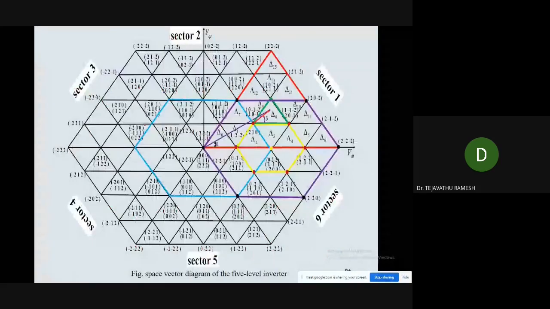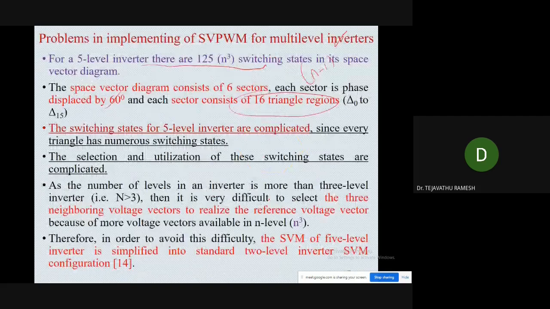How? We will see. See here, this is the point. See how many vectors are there. So 3 different vectors are there. Among these 3 different vectors, which one is the nearest, if V reference falls here? So the identification of this, and the selection and utilization of these switching states, are complicated. As the number of levels in an inverter is more than 3, it is very difficult to select the 3 nearest neighboring voltage vectors in order to realize the reference voltage vector.